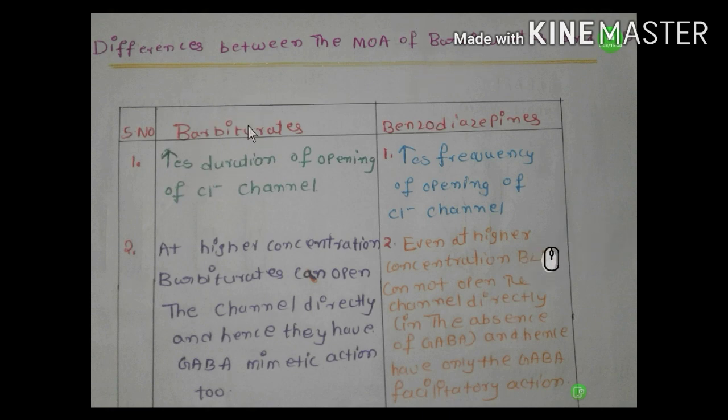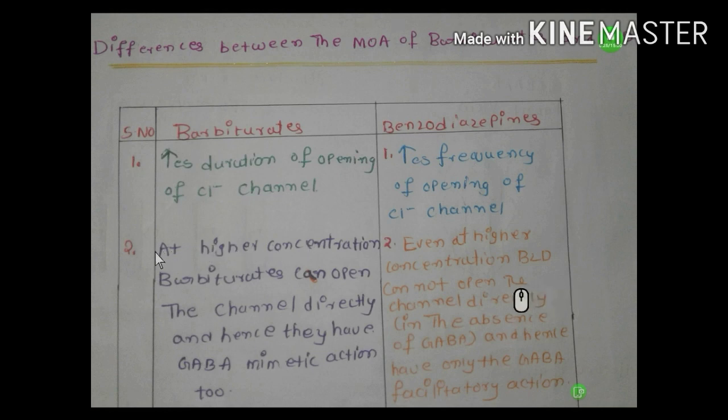Difference between the mechanism of action of barbiturates and benzodiazepines. Coming to the barbiturate. Barbiturates increase the duration of opening of the chloride channel. It means barbiturates keep the channel in the open state. Coming to the benzodiazepines. Benzodiazepines increase the frequency of opening of chloride channels. It means it opens the channel again and again.